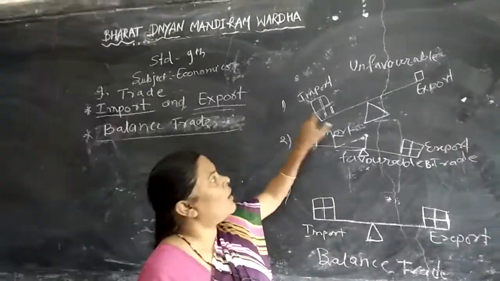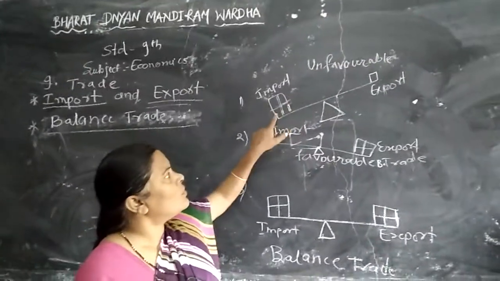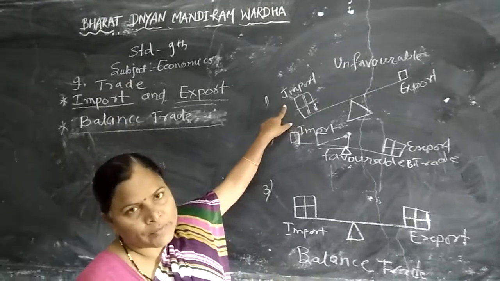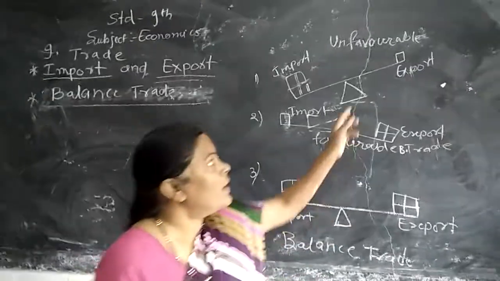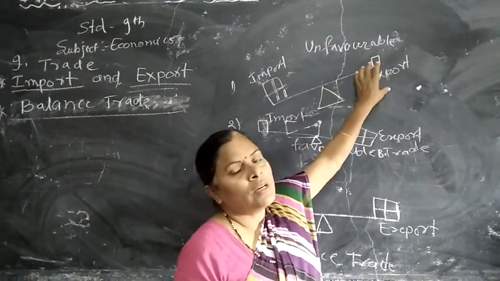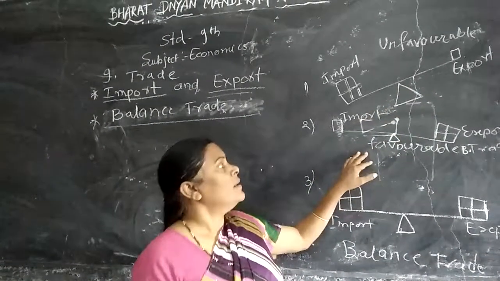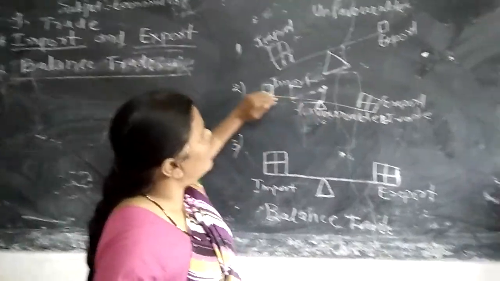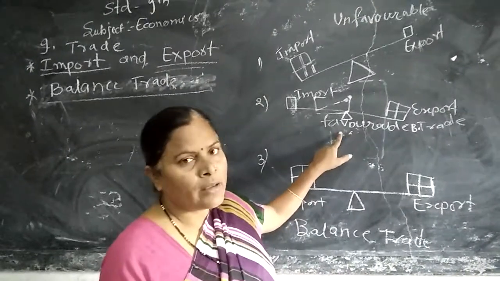We are showing this on the diagram. First, the unfavorable balance of trade: when the value of imports is more than exports, we call it unfavorable trade. Then, when the value of exports is more than imports, we call it favorable trade.